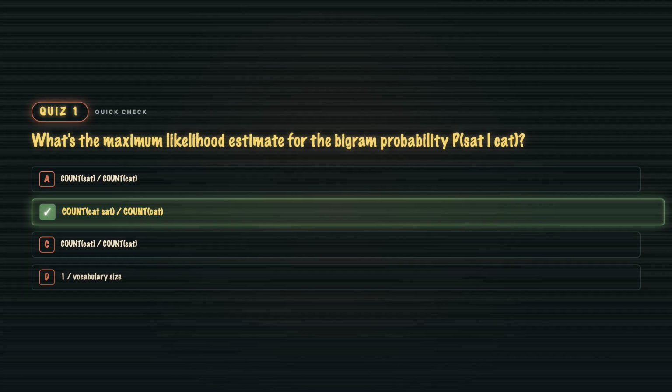B. Count of the bigram divided by count of the prefix. That's the whole training procedure for a classical language model. Ratio of 2 counts. Every bigram model in production computes exactly this, and nothing more.